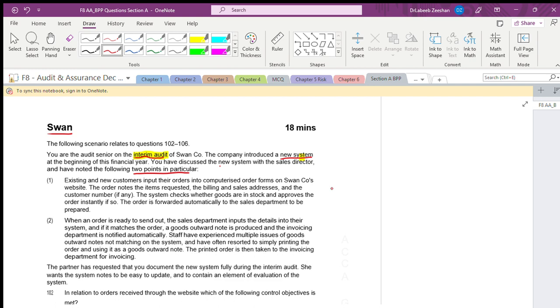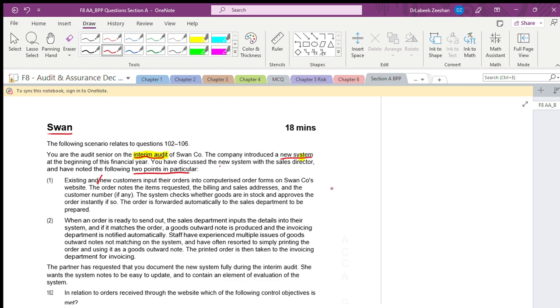What is the first point? They say existing and new customers. See, they are mixing up. For existing customers the audit approach should be different, and for new customers the audit approach should be different. Fine, we'll cover this. Then they input their orders into computerized order forms of the Swan website.